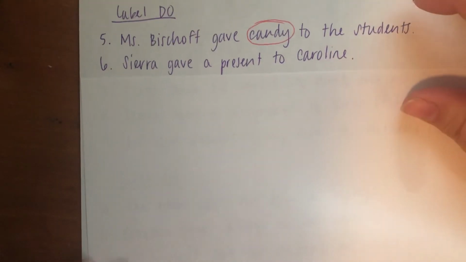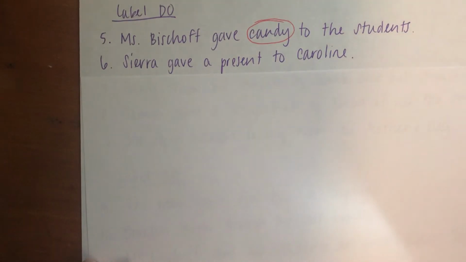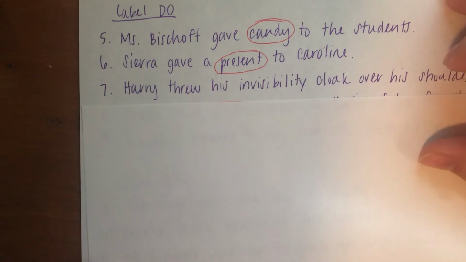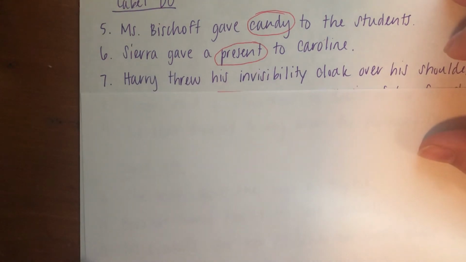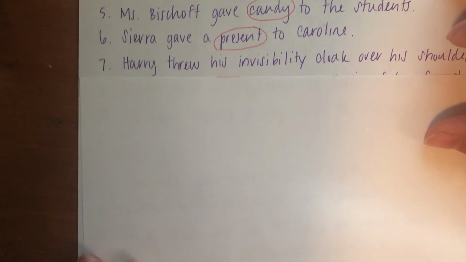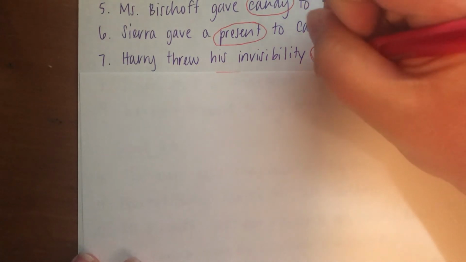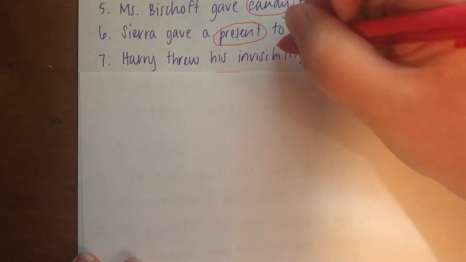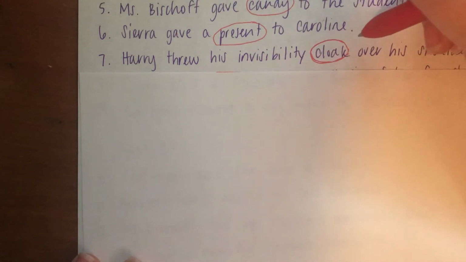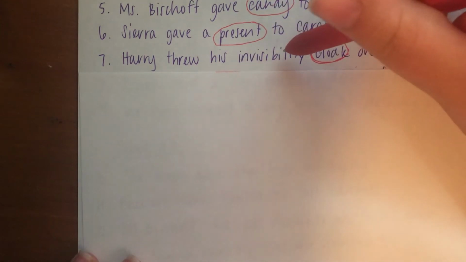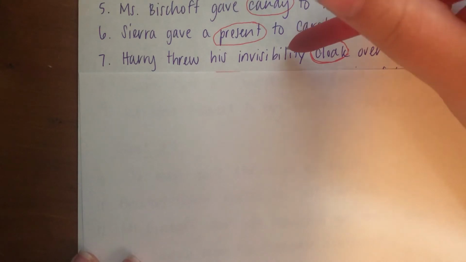Okay, number 6, Sierra gave a present to Caroline. Gave what? Present. Because we're not giving Caroline, we're giving a present. Number 7, Harry threw his invisibility cloak over his shoulders. Threw what? Cloak. Okay, you just want to do the noun. You don't want to include the adjective because yes, invisibility cloak, that is technically not wrong, but you just want to do the noun because if we were labeling parts of speech in the sentence, invisibility would be considered an adjective because it's describing cloak.